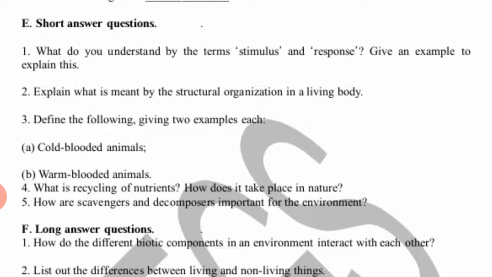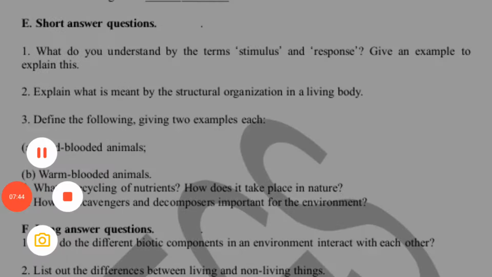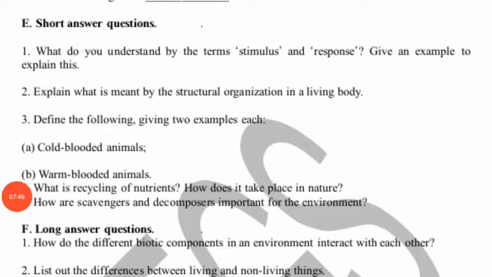Okay guys, second question, explain what is meant by structural organization in a living body. So in structural organization, what happens? There are two types of organisms, unicellular and multicellular. There are a few organisms which are made up of only one cell, right? It is called unicellular.